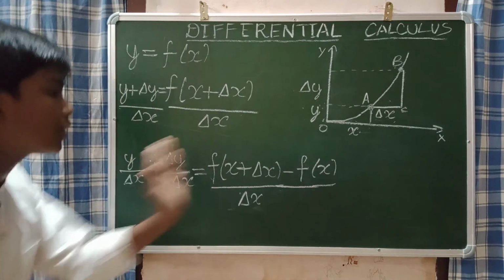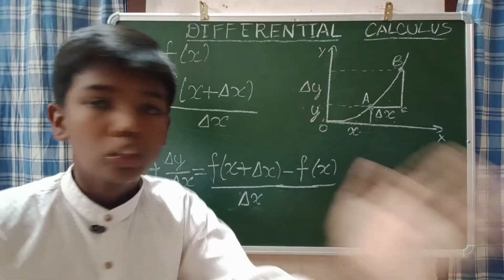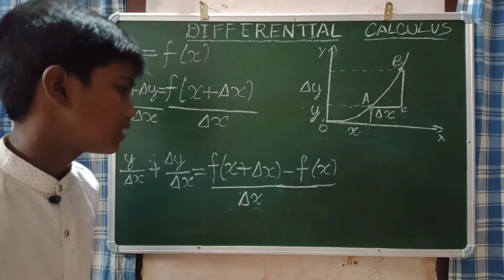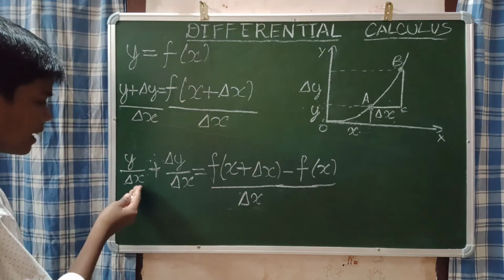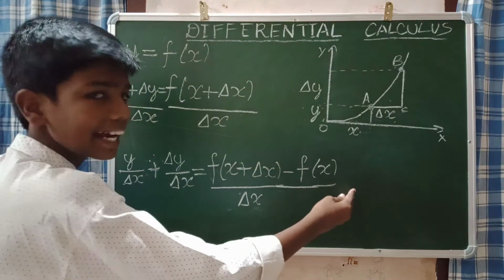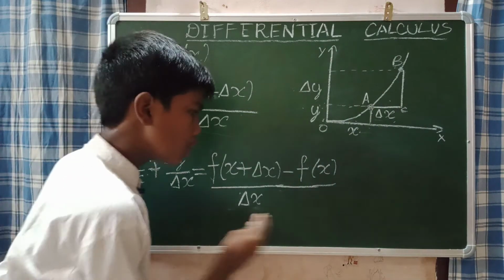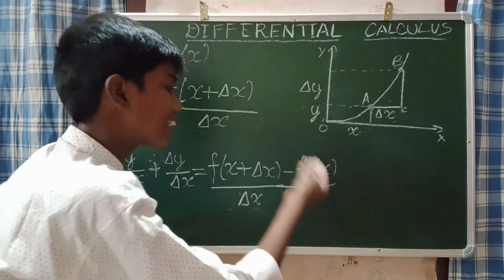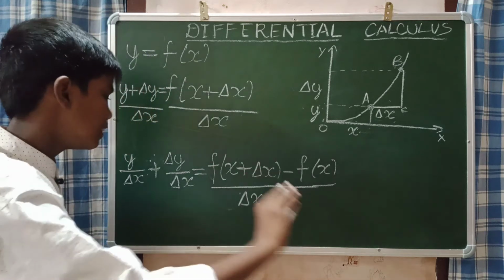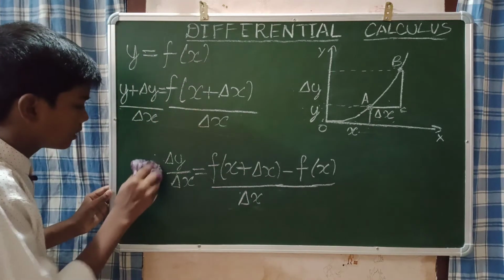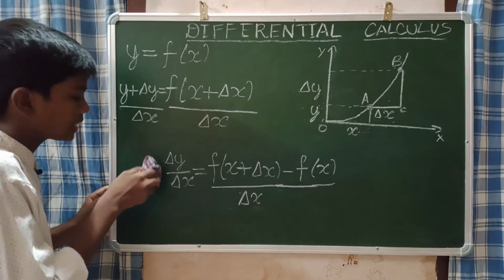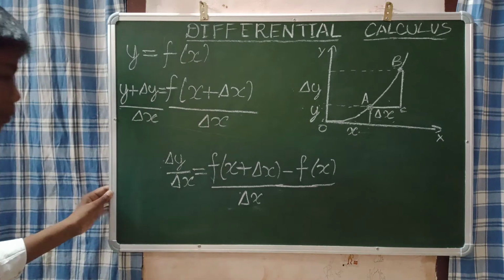So y by del x goes to the left side and becomes minus, so y can be written as f of x plus del x minus f of x. You may have a doubt why I did not write the del x, because when we take it to the right hand side also, it becomes minus f of x by del x. The denominator will be the same, so we can write it as f of x plus del x minus f of x by delta x. Now we can rub this, because we have taken it to the right hand side.